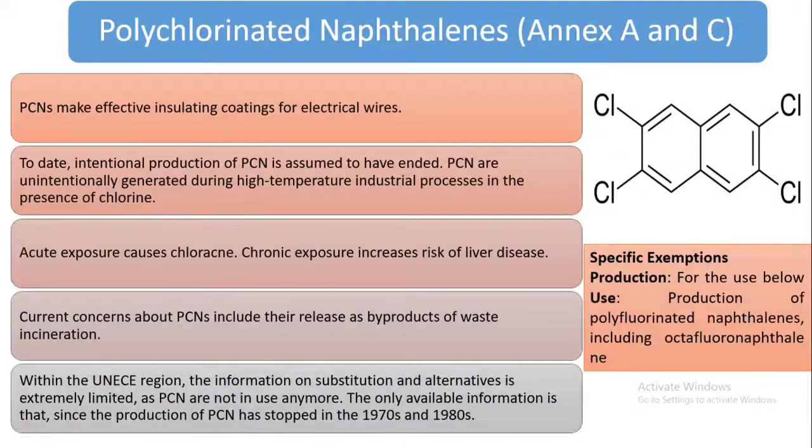Now PCN, polychlorinated naphthalene, belongs to Annex A and C. This is an effective insulating coating for electrical wires. To date, intentional production of PCN is assumed to have ended. That is, there is no intentional production, but unintentionally, these are produced during high temperature industrial processes in the presence of chlorine. Acute exposure causes chloracne. Chronic exposure increases risk of liver disease. Current concern about PCN includes their release as a byproduct of waste incineration. And there are some specific exemptions for the use.